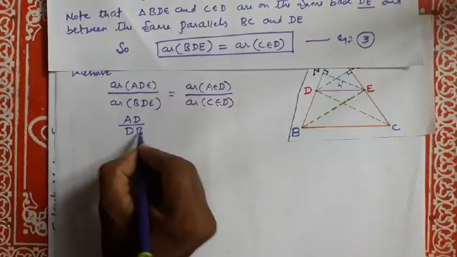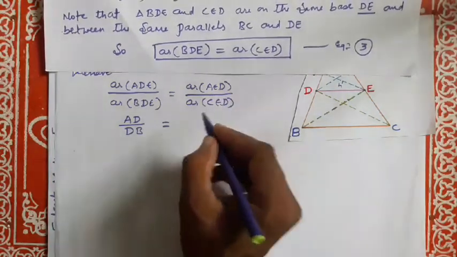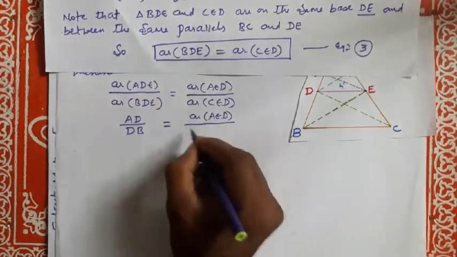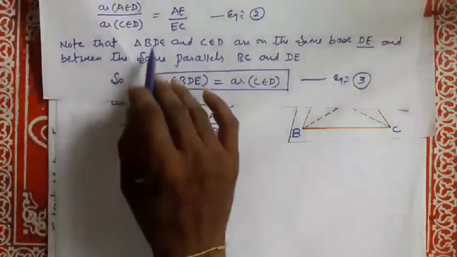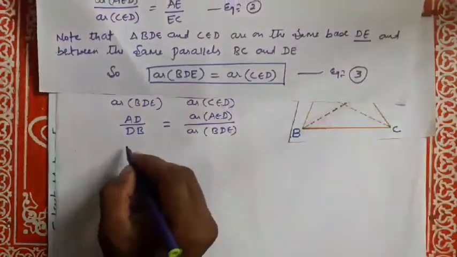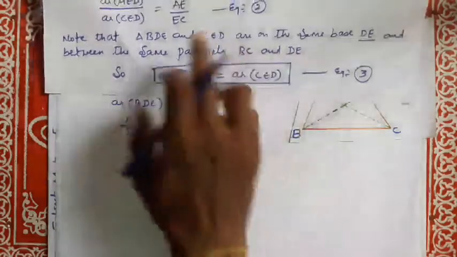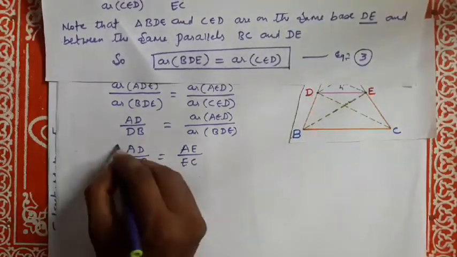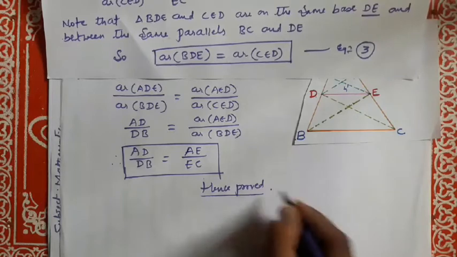Since area of BDE is equal to area of CED, that is equation 3, AD divided by DB is equal to AE divided by EC. Hence proved.